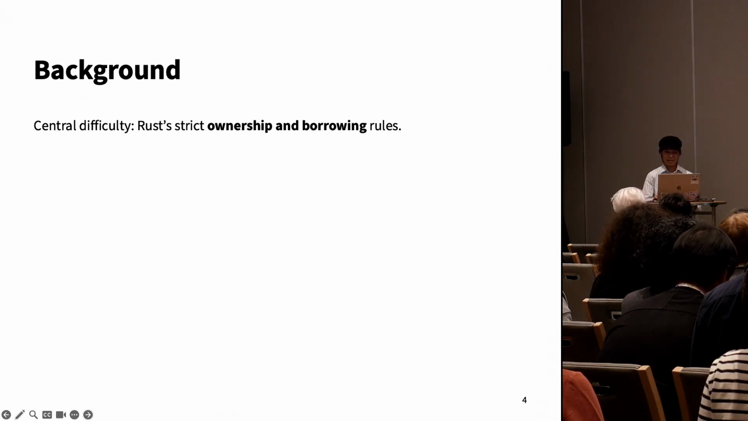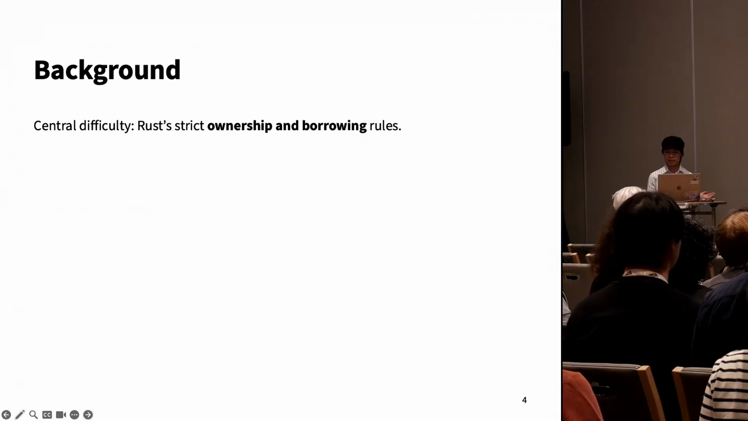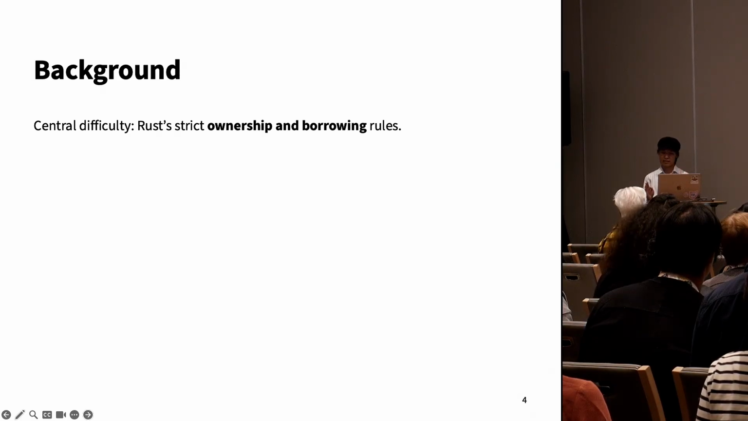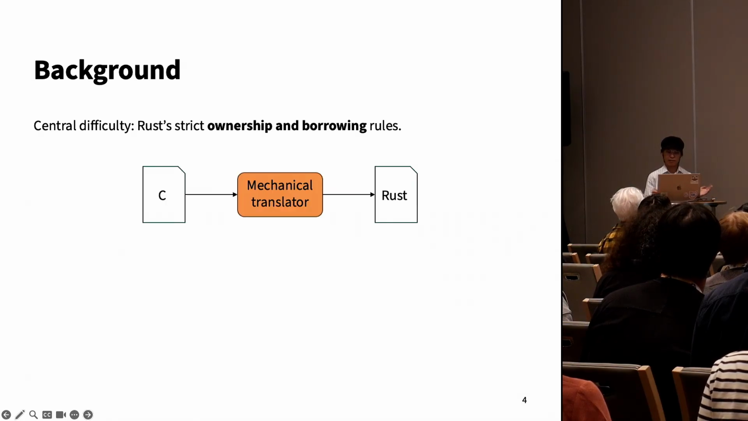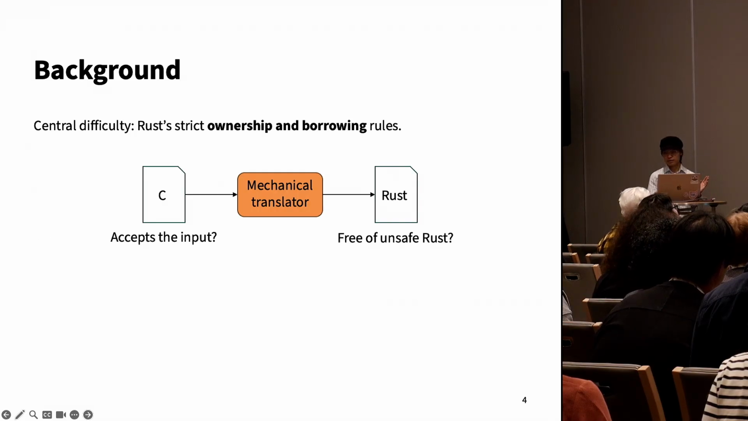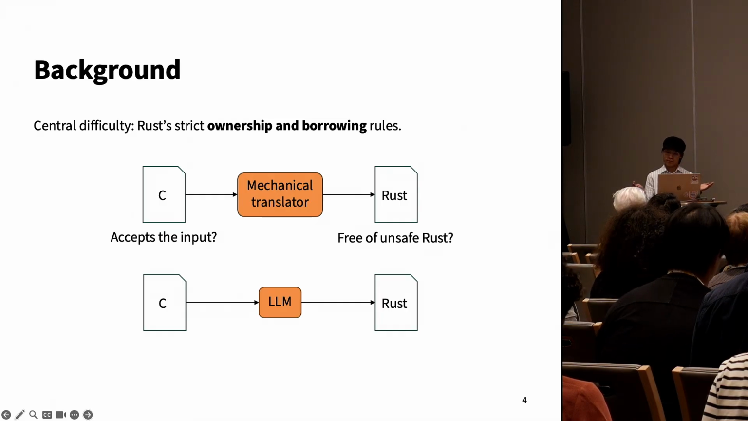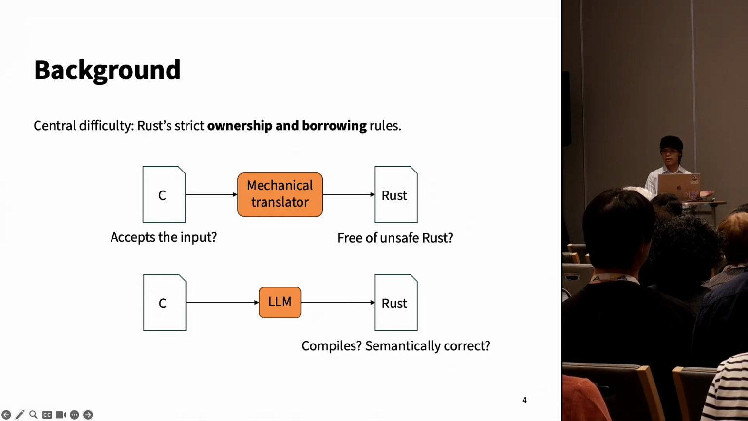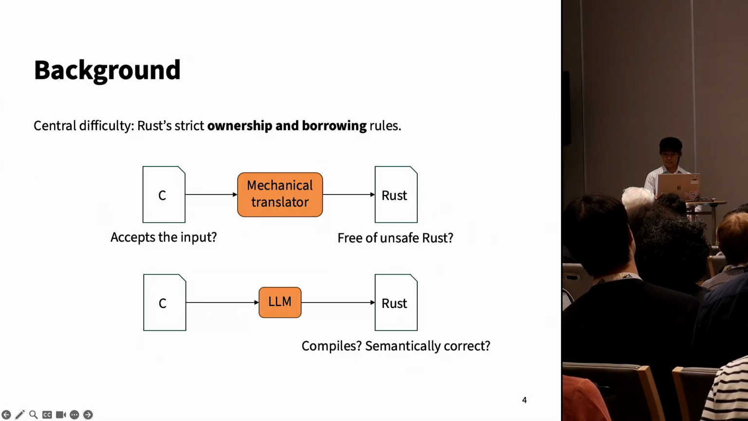Now, translating C to safe Rust turns out to be hard, and the central difficulty is Rust's strict ownership and borrowing rules, which require precise whole program reasoning to satisfy. And in the wild, there have been two general categories of approaches. There have been mechanical approaches like C2Rust, which has been mentioned before, and that produces horribly unsafe code, so that's not satisfactory. There's also LLM-based approaches, but if you use an LLM, you also get all of the pitfalls of using an LLM. Namely, you need to verify that the output is actually good.